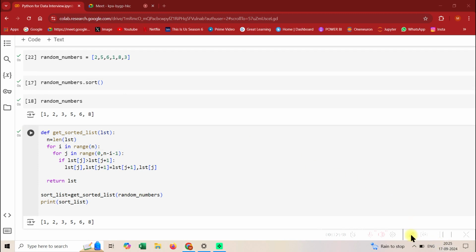Some of you might find this program a little difficult, but it's okay, with time things come, so it's not a big deal. Essentially, as I said, the trick is that we need to compare all elements, and if my left is greater than right, then I am swapping it.